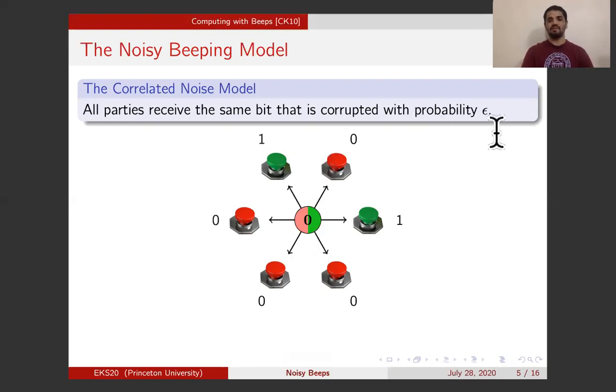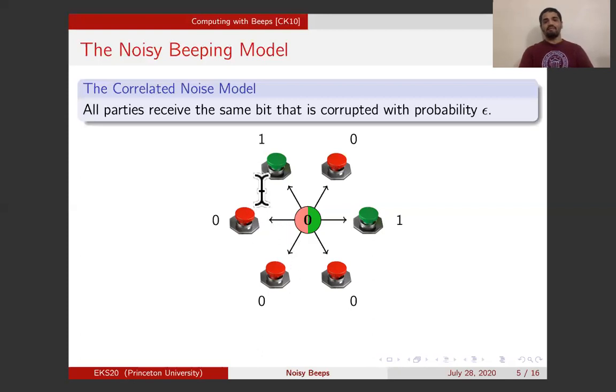This only happens with probability epsilon, and with probability 1 minus epsilon, the parties do receive the correct value of the OR. So now you have the beeping model, you have the noisy beeping model, and now a natural question to ask is, what is the relative power of the beeping model and the noisy beeping model?